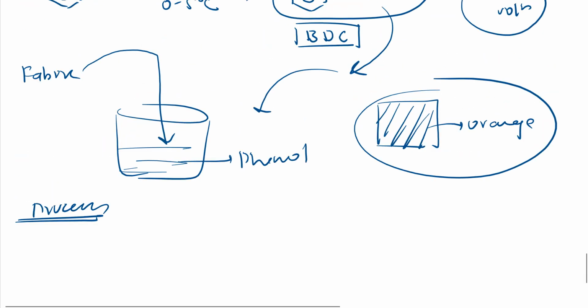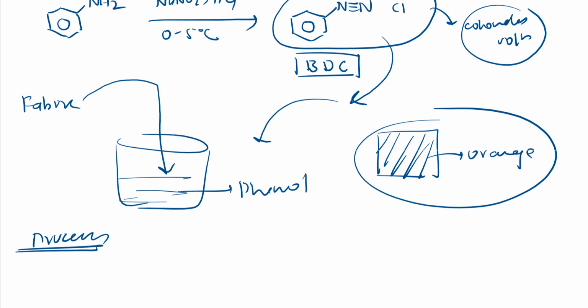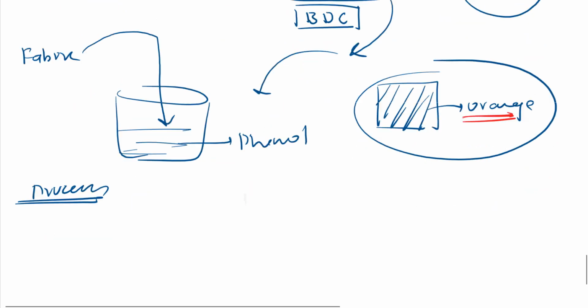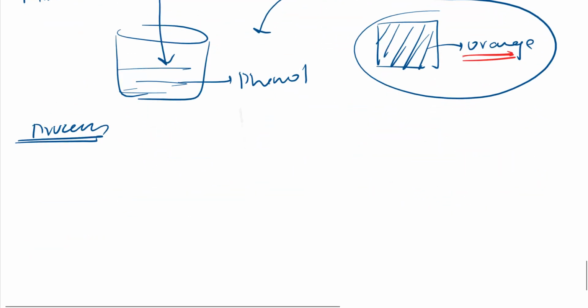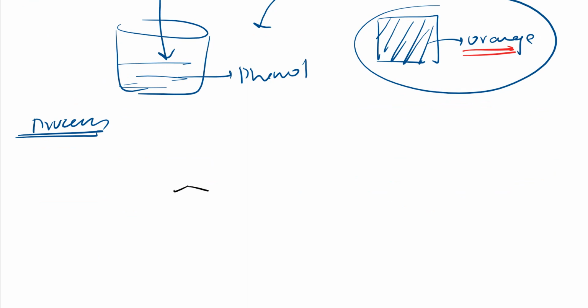So here you may ask, sir, how did you get this orange color, right? So it is a simple reaction. These reactions you have studied, in a lab also you will do. So let me give you that. So BDC you understood, I hope, right? So this is our BDC, benzene diazonium chloride, right? So Cl minus will be there here.